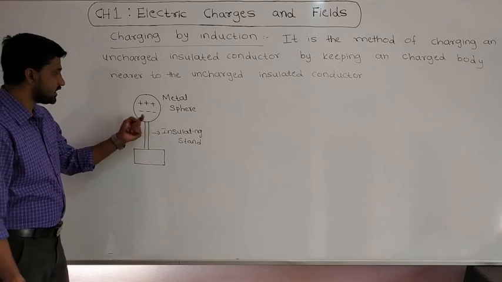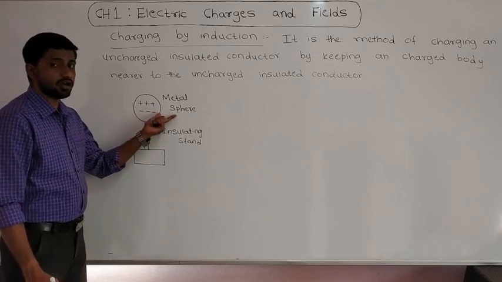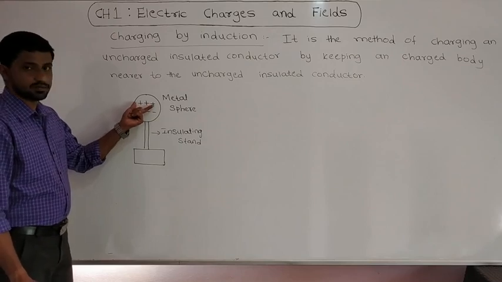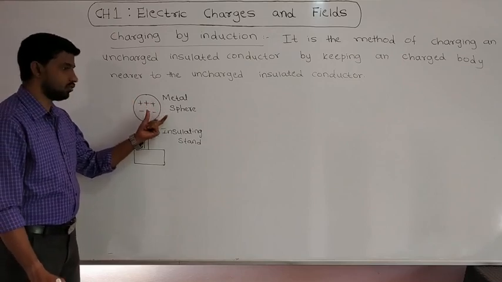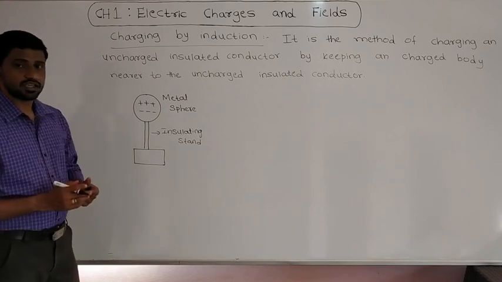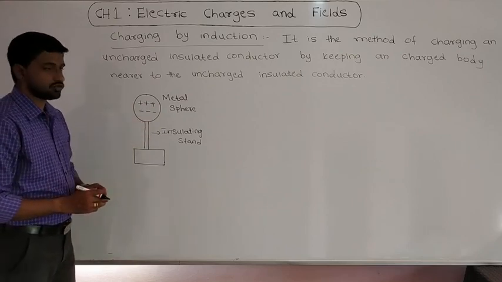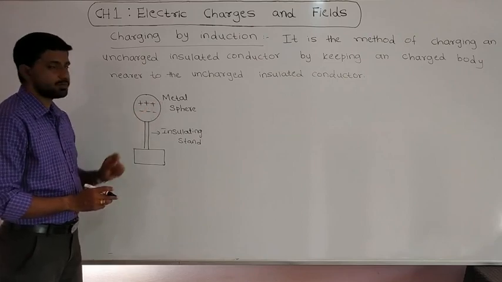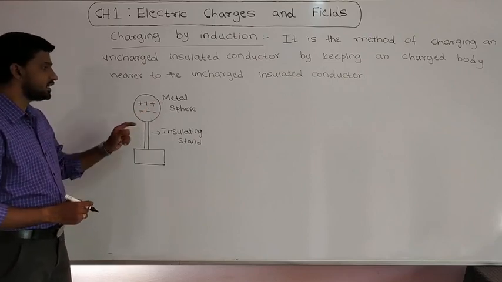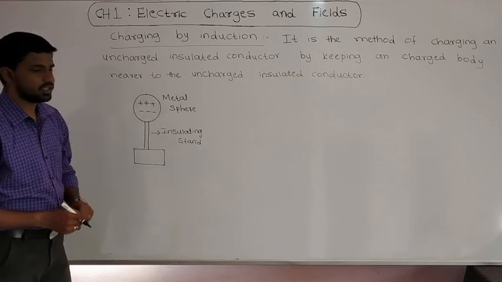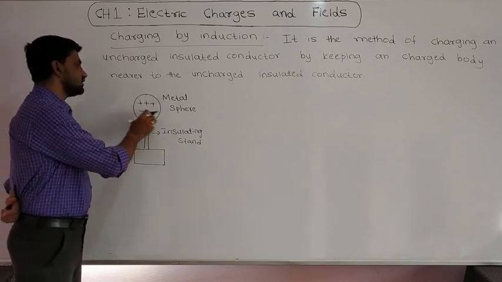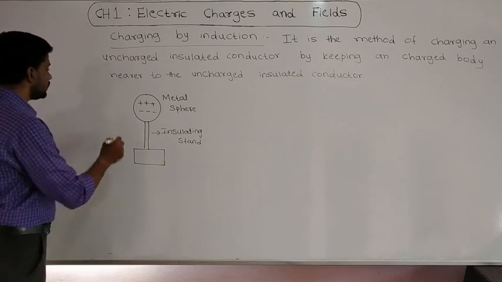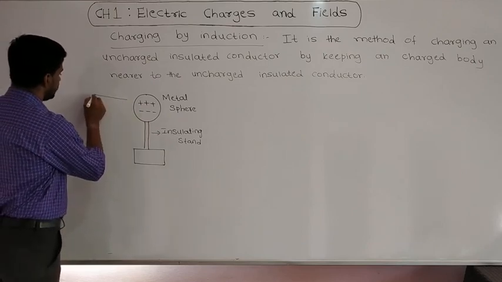Suppose I keep this metal sphere on the ground, then a leakage of charges takes place from the metal sphere to the ground, because the ground is a conductor and the metal sphere is also a conductor. Because of that, charges can easily move from the metal sphere to the ground. To avoid that leakage of charges, we support this metal sphere on the insulating stand.